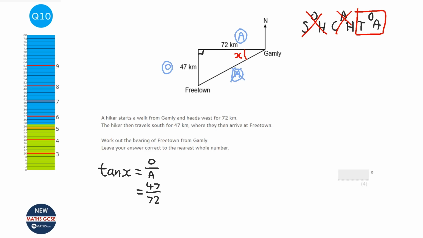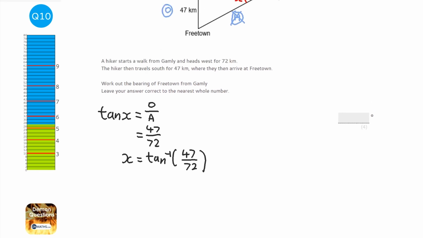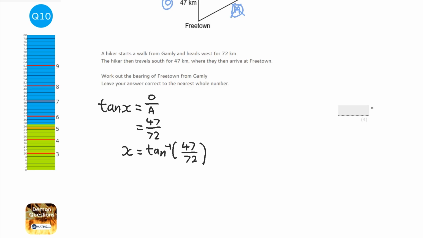Now we want to work out what x is, so to do that we want to inverse tan both sides. On the calculator you want to click shift or the equivalent on your calculator and then tan, and then you press the fraction button, 47, and go down, 72.